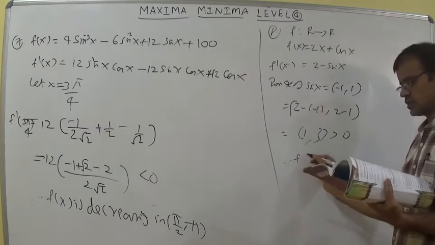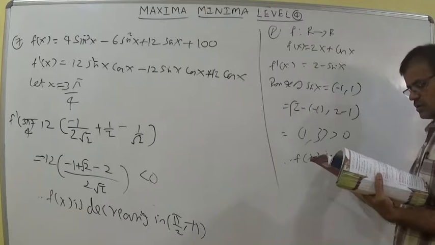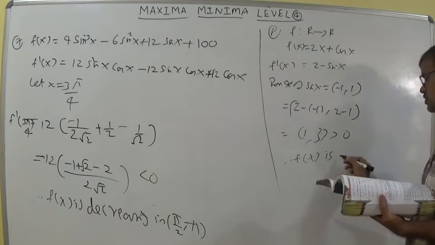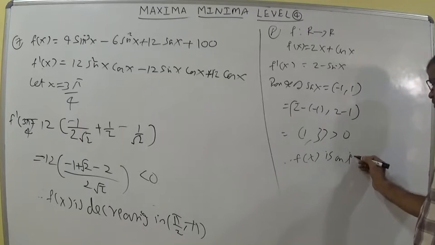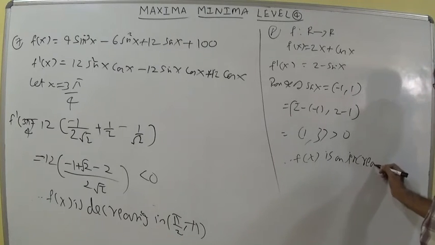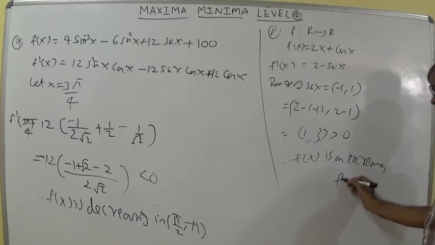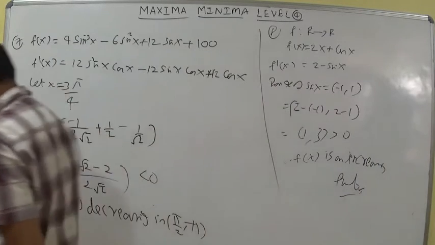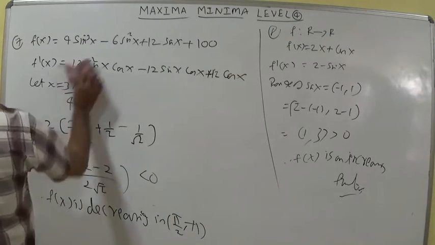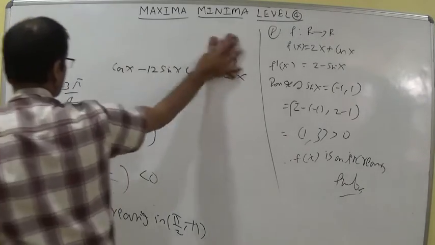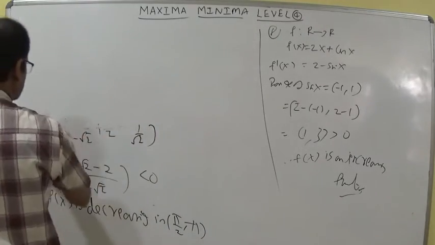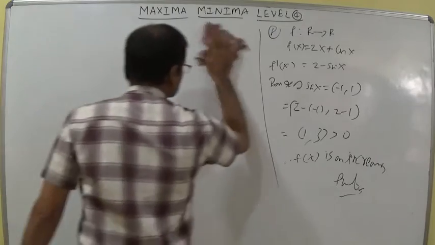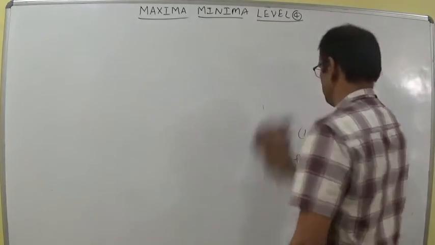Therefore, f of x is strictly increasing. He did not use strictly, simply an increasing function. f of x is an increasing function. 8th question completed. Let us discuss the 9th question. So the increasing and decreasing sums are completed. Now let us discuss the minima and maxima concept in level 4 also.